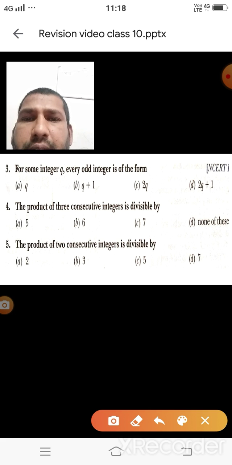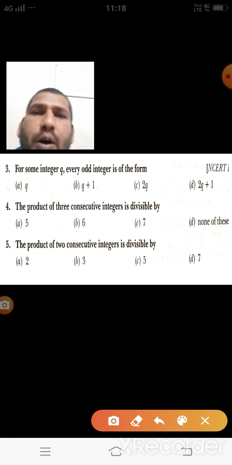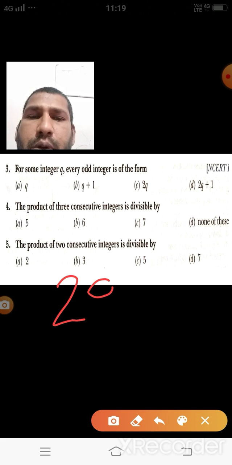And the third question I am taking here: for some integer q, every even integer is of the form 2q, and every odd integer is of the form 2q plus 1. This we remember. Then 2q plus 1 is the correct one.